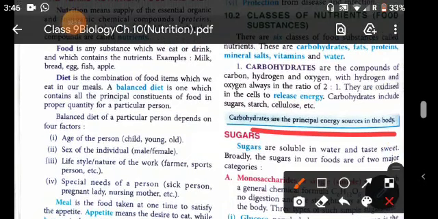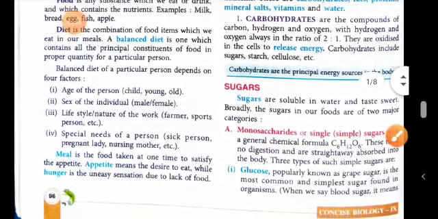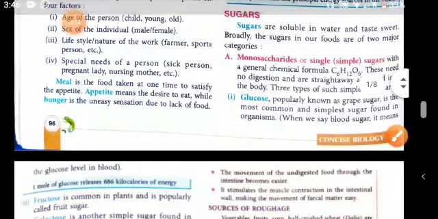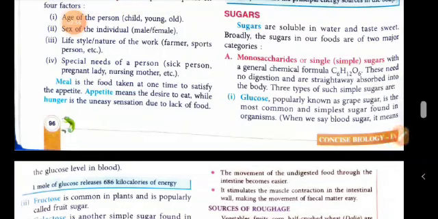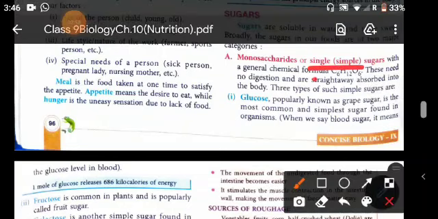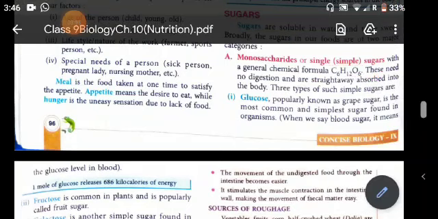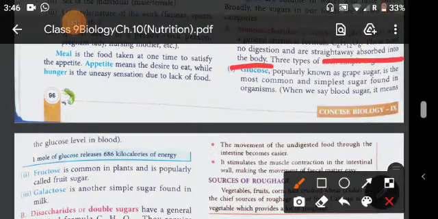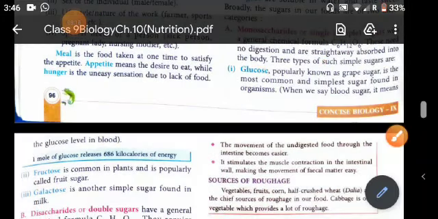Now, sugars are soluble in water and sweet in taste. The sugars in our food are of 2 major categories. First is monosaccharide, which means a single sugar or very simple sugar, with the general chemical formula C6H12O6, like glucose. These need no digestion and are straightaway absorbed into the body. Glucose and fructose are simple sugars. There are 3 types of such simple sugars.